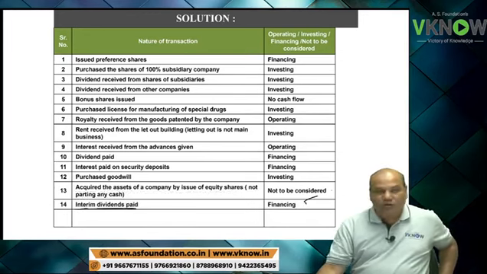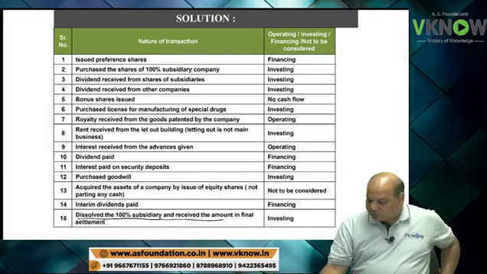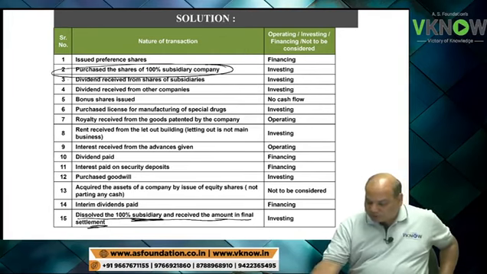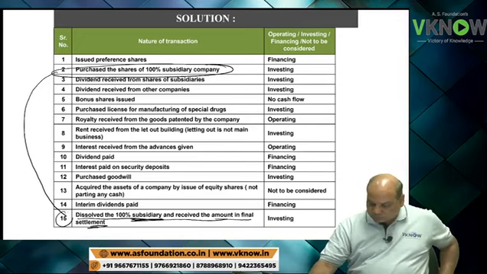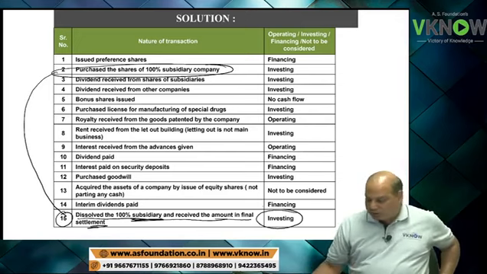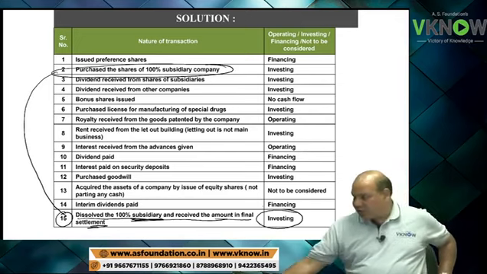Dissolved 100% subsidiary and received the amount in final settlement. So this is sale of subsidiary. Here it was purchase of subsidiary. It is opposite, sale. So investing activity. It will come as an investing activity.